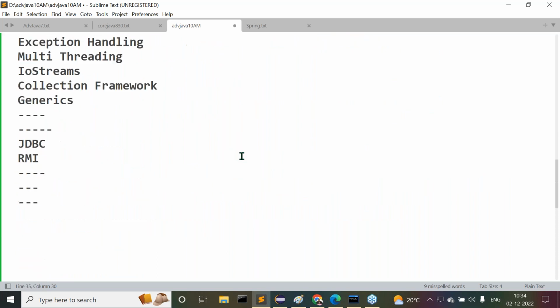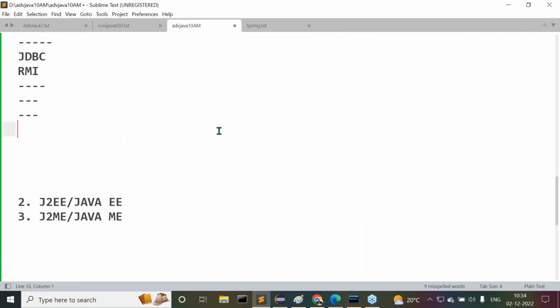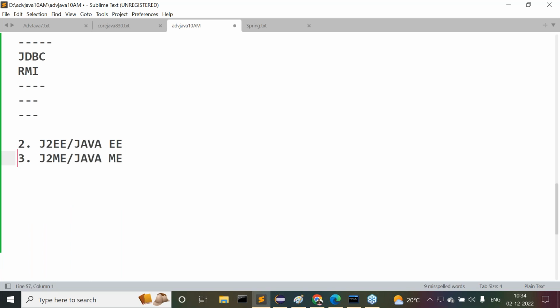Leave this point here. Now let's move on to the J2EE. What exactly is the content available under this J2EE? Observe this clearly. What is that J2EE actually? Java 2 Enterprise Edition.